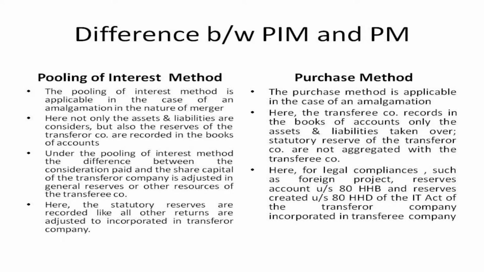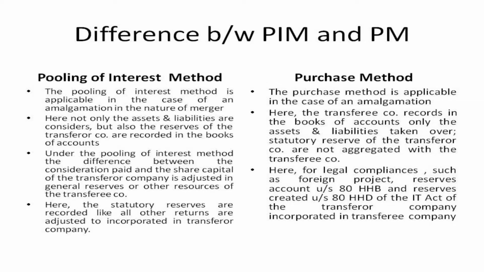Under the purchase method, the difference between the consideration paid and the net assets taken over is treated by the transferee company as goodwill or capital reserve, as the business transaction demands. So in the pooling of interest method, the difference is adjusted as general reserve, and here we adjust it as a capital reserve. Next point.